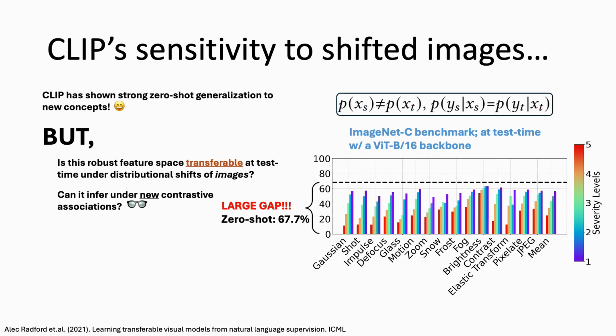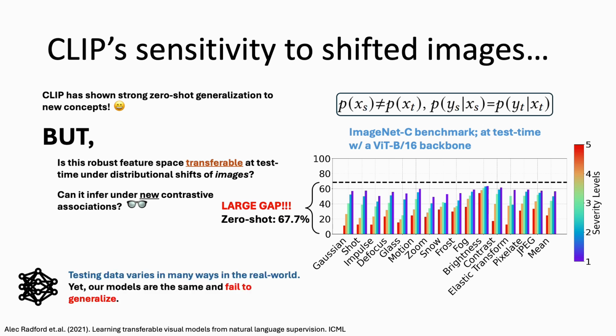We have additional results in the main paper, but a plausible explanation for CLIP's subpar performance is that the parameters of the visual encoder were not optimized for such corruptions during pre-training. In zero-shot classification, the visual features from a given domain may lack the robustness and richness necessary to align well with their corresponding text features, which results in lower likelihoods. The major takeaway is that testing data varies in many ways in the real world, yet our models are the same and they fail to generalize.